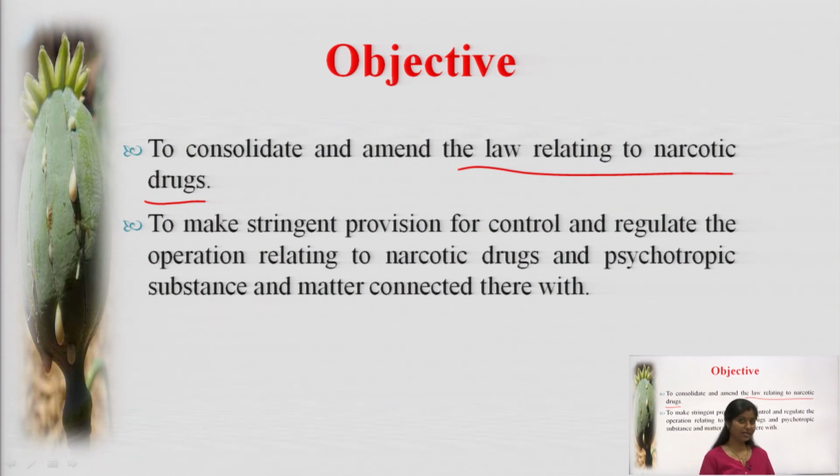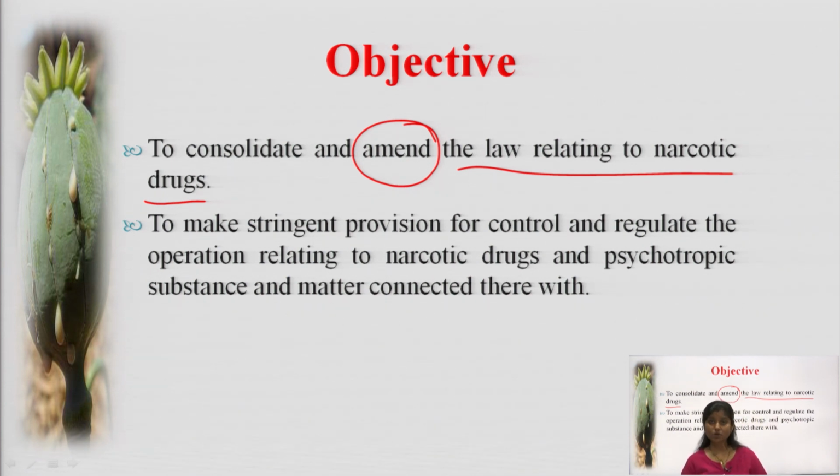So to consolidate and to amend, the flaws and cons which were prevailing in the last act had to be improved in this one. So it was amended. Why was it amended? Because the laws were laid down before 1857, but the new version of this act has been amended. We have taken some points from those old acts also to consolidate and to amend the laws relating to narcotic drugs.